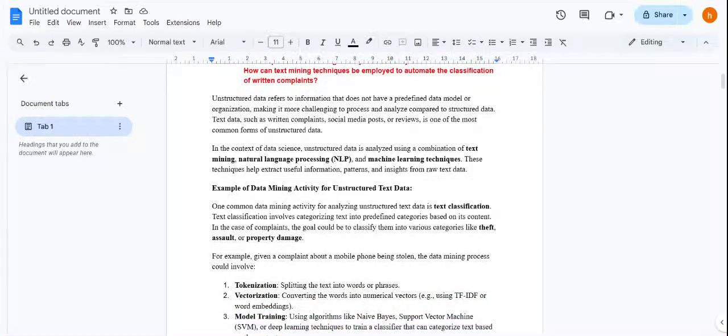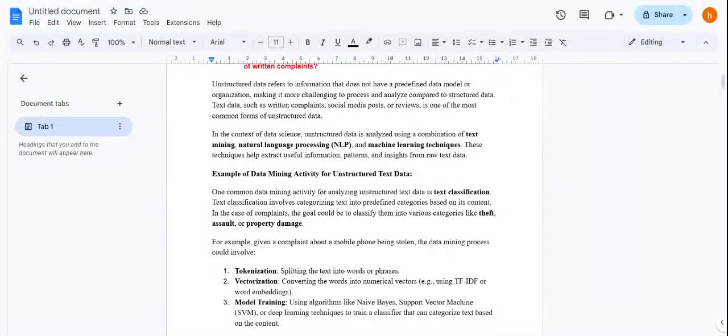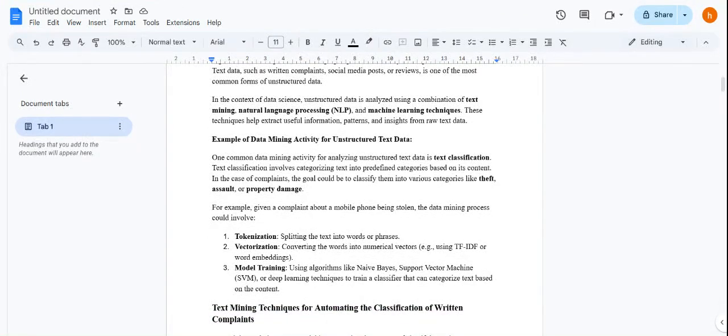So, the answer is, firstly, unstructured data refers to information that does not have a predefined data model or organization, making it more challenging to process and analyze compared to structured data. Text data, such as written complaints, social media posts, or reviews, is one of the most common forms of unstructured data. In the context of data science, unstructured data is handled by a combination of text mining, NLP, and machine learning techniques, and they help us extract useful information, patterns, and insights from raw text data.